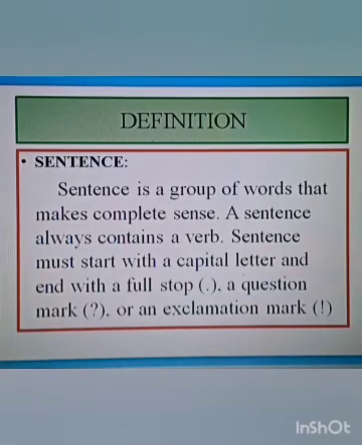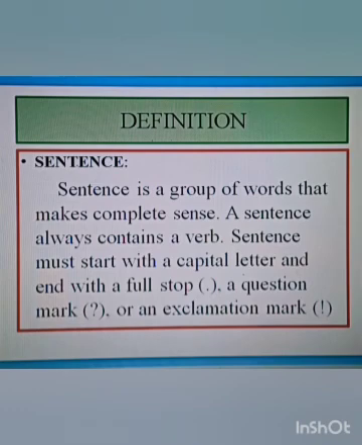Children, now I hope you understood what a sentence is. Shall I give you the definition now? The definition of a sentence: a sentence is a group of words that makes complete sense. A sentence always contains a verb. Children, do you know what a verb is? Do you remember?